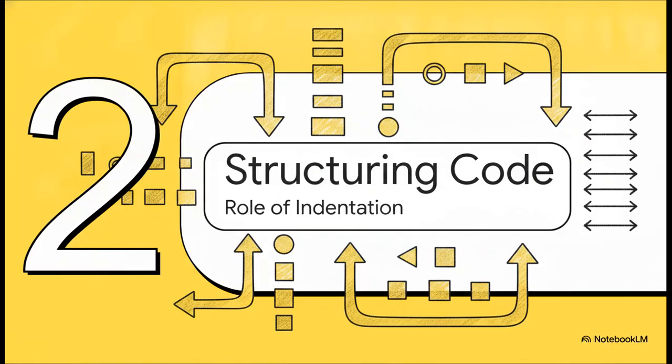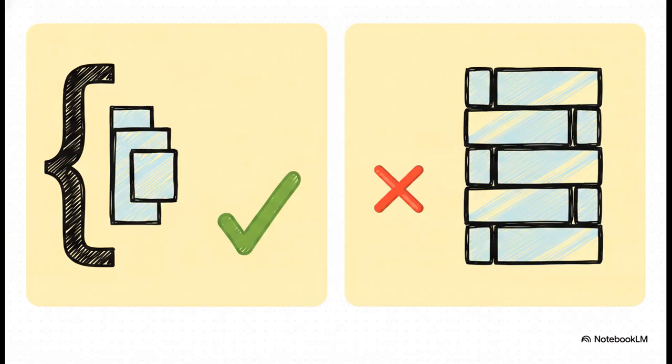Moving right along to section 2, structuring with indentation. When you start combining loops and decisions, structure absolutely matters. And that is exactly where indentation comes into play. With correct indentation, your conditional statements are literally shifted to the right, tucked perfectly underneath the loop. Without it, everything is just flat, aligned to the left, and completely broken. Indentation visually organizes your logic. It proves to both you and the computer that your if-else rules live entirely inside the loop's repetition.